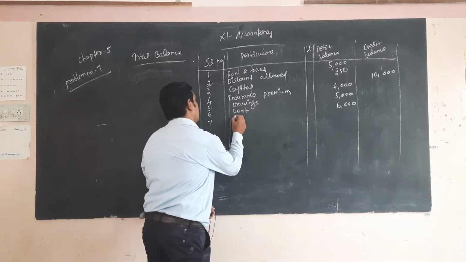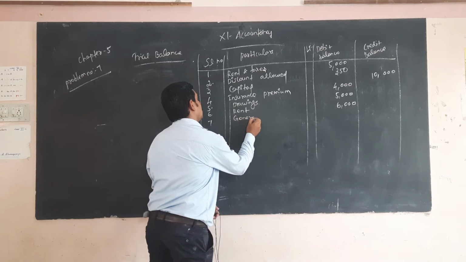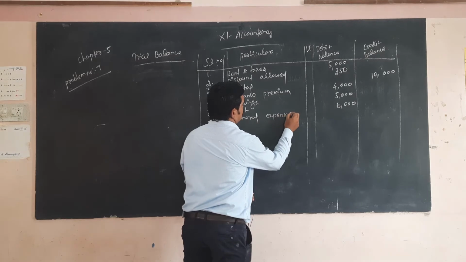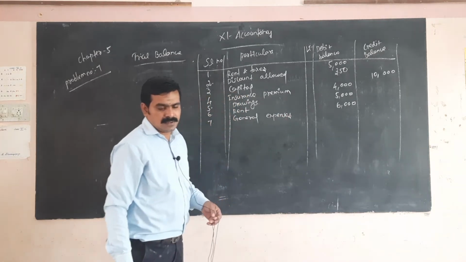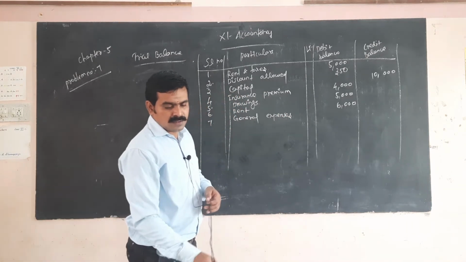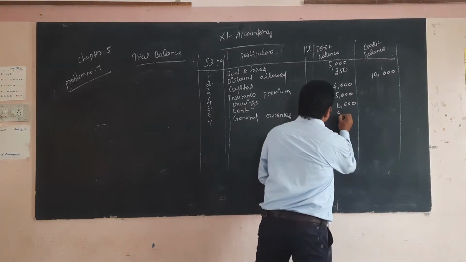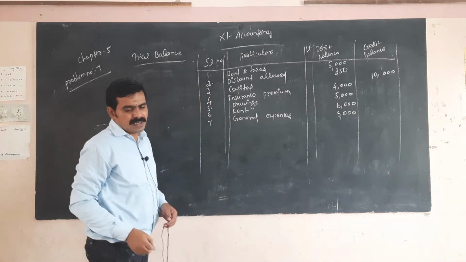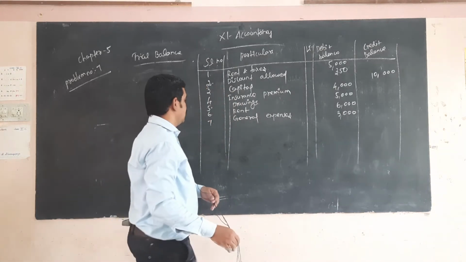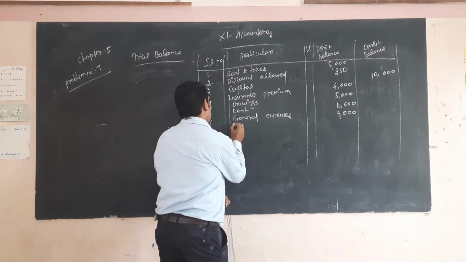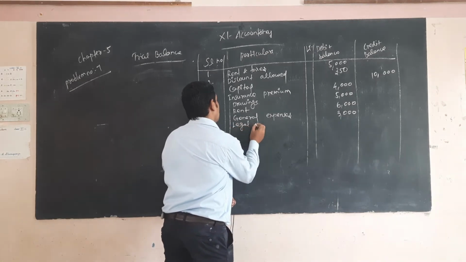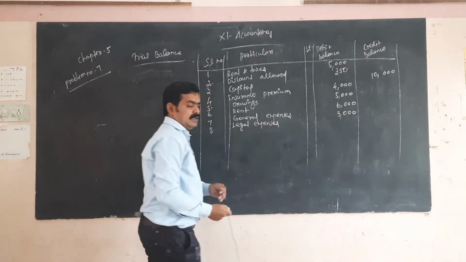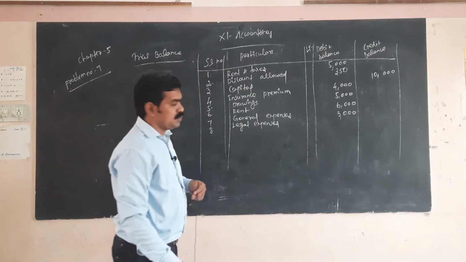General expenses. What is the amount? 3,000. This is one of the expenses. It comes under the debit side. And legal expenses. What is the amount? 2,000.